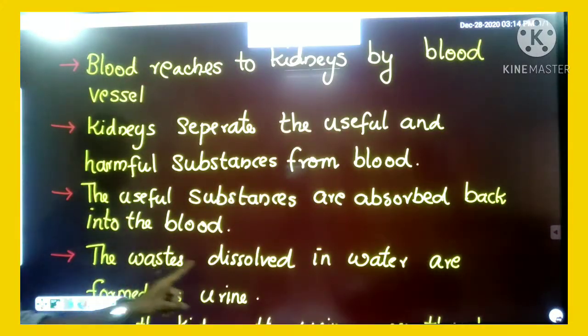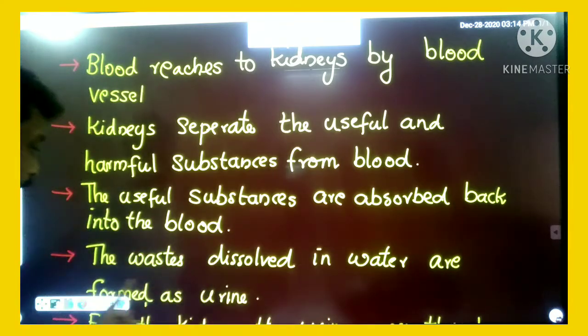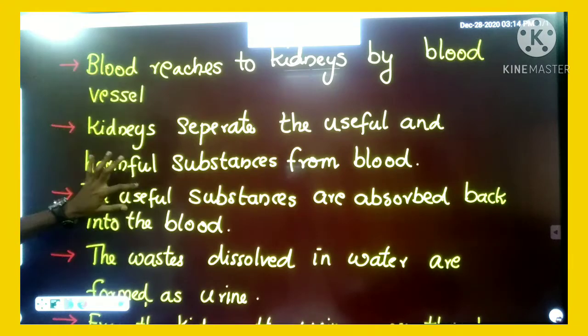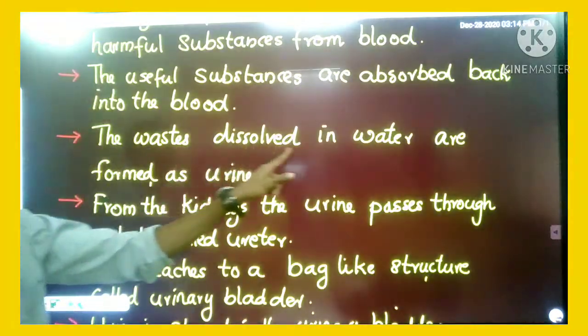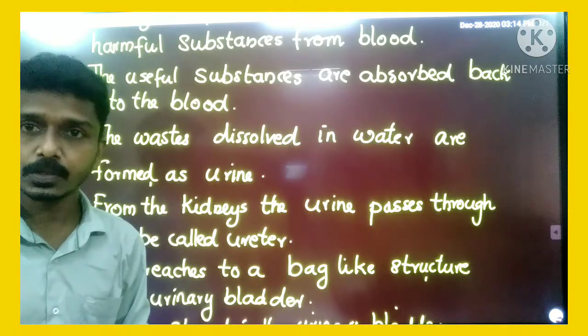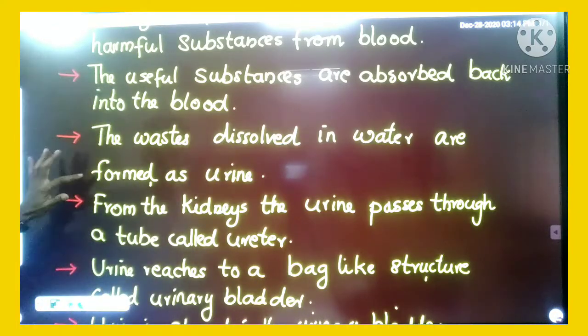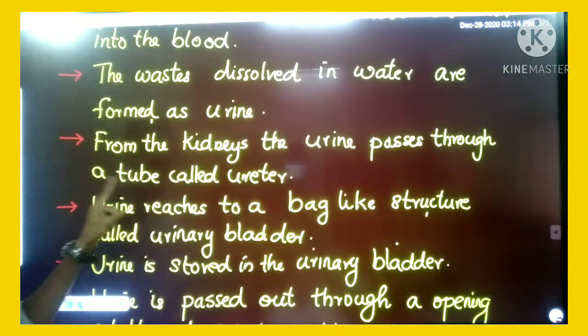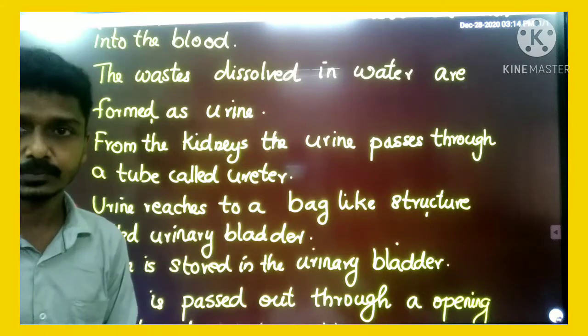The waste dissolved in water is formed as urine. Okay, urine formed. Then from the kidneys the urine passes through a tube called ureter.